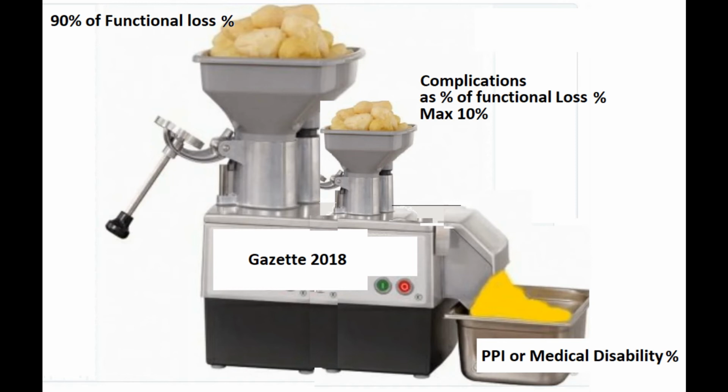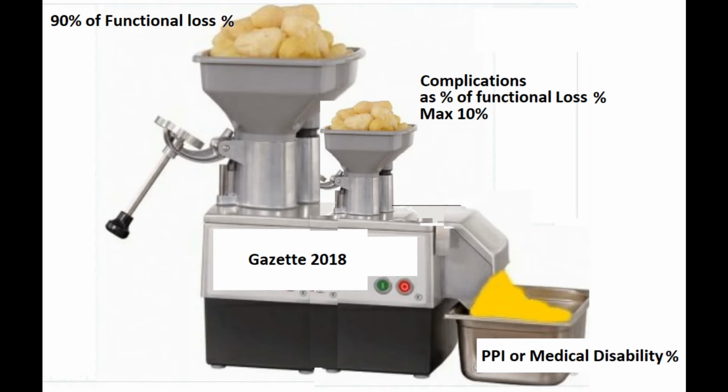We take the functional loss, reduce it to 90%, put it from this part of the machine, and take the complications, maximum 10% you can take, put it from this part of the machine. The machine is Gazette 2018. From the other side will come out PPI or medical disability.